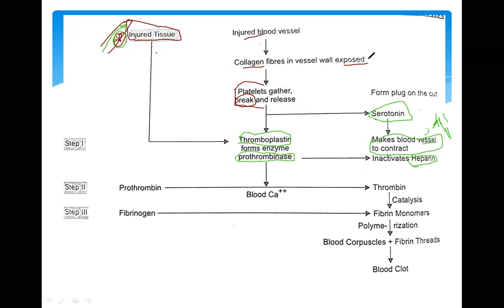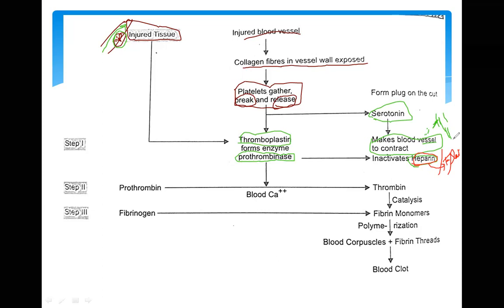It is also known as an anticoagulant. That means in flowing blood, heparin does not allow coagulation of the blood. If blood is flowing in the body and there is no internal injury, then heparin never lets the blood clot.